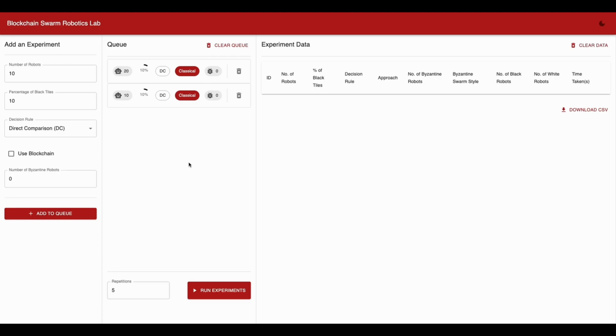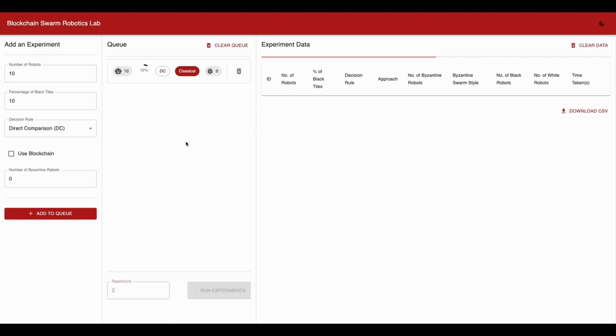So now that I have 2 experiments in the queue, if I want to remove one of these experiments, then I can click on the delete button to delete that experiment. I can also clear the queue by clicking on the clear queue button. Now let me add this experiment again to the queue, and here under the repetition section I'll be able to decide the number of times this particular experiment should be run. So let me run this experiment twice,